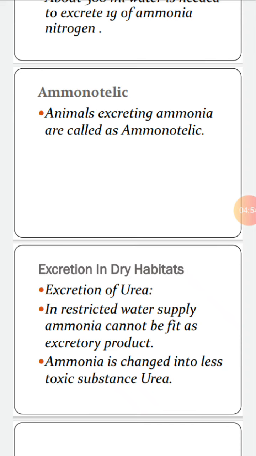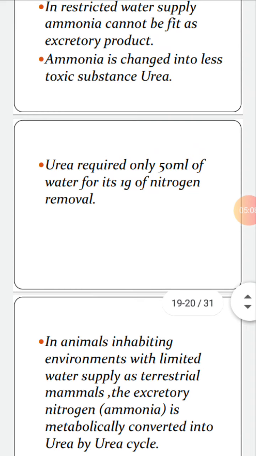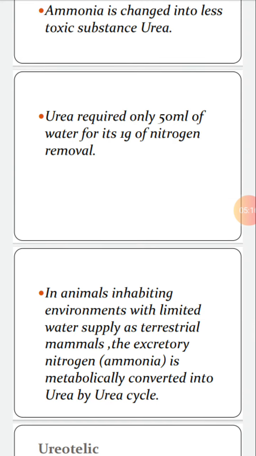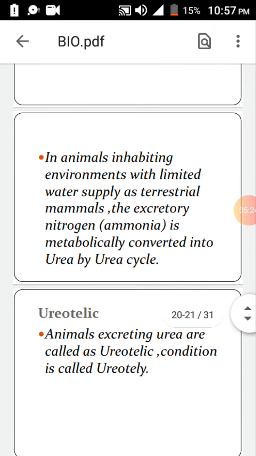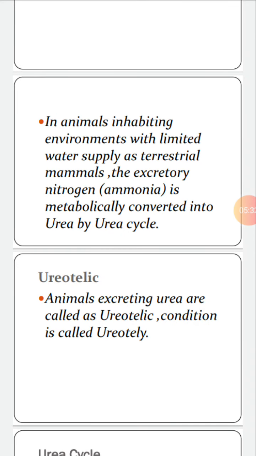That is, most toxic or dangerous, harmful is ammonia, but less toxic form is urea. Urea requires only 50 ml of water for its 1 gram of nitrogen removal. In animals inhabiting or occupying environments with limited water supply, like dry terrestrial mammals, the excretory nitrogen ammonia is metabolically converted into urea in a cycle which is called urea cycle. Animals excreting urea are called ureotelic, and condition is called ureotely.